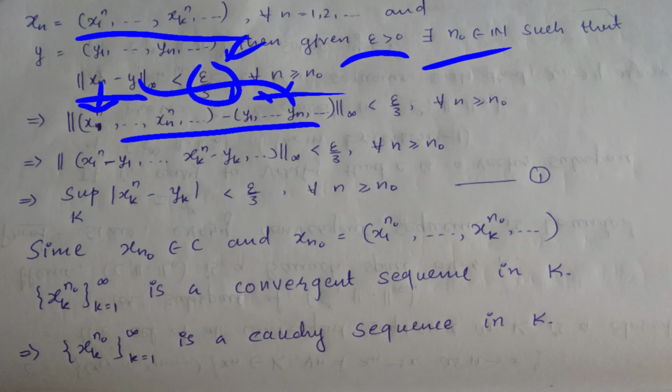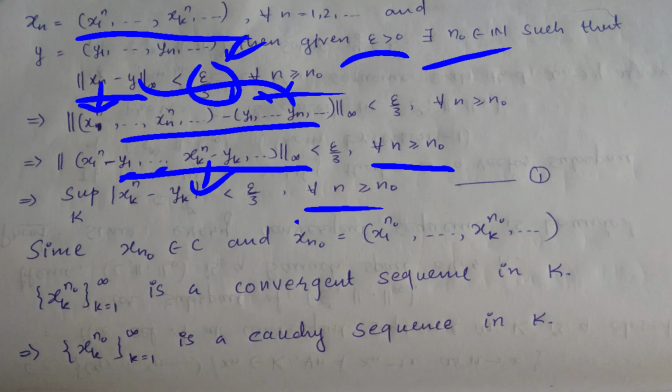Take the subtraction, that is xn: x1 to the power n minus y1, and so on, xk to the power n minus yk, and so on, which is less than epsilon by 3, and this is true for every n greater than or equal to n0. Use the definition of norm infinity, that is, the supremum of modulus of xk to the power n minus yk is less than epsilon by 3, and this is true for every n greater than or equal to n0, right?